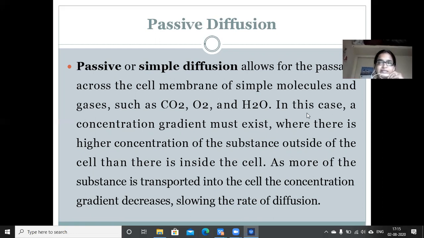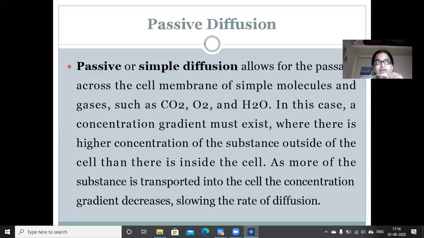And in this case, a concentration gradient must exist, where there is higher concentration outside of the cell than inside the cell. Gradient means difference. There should be a concentration difference between the outside of the cell and the inside of the cell.